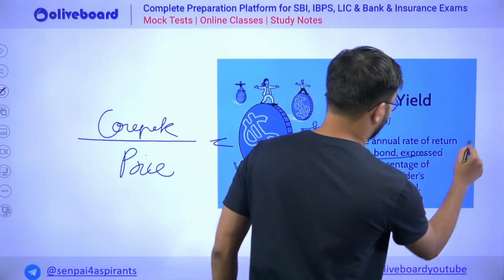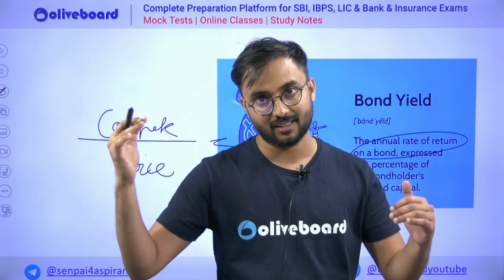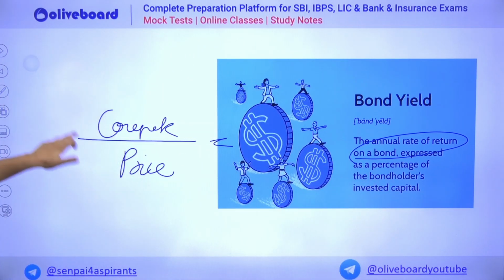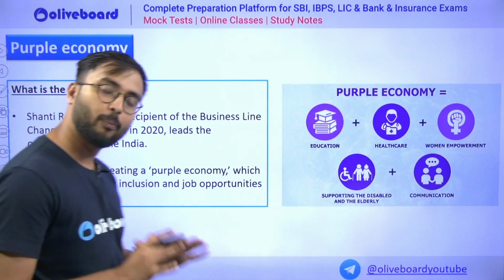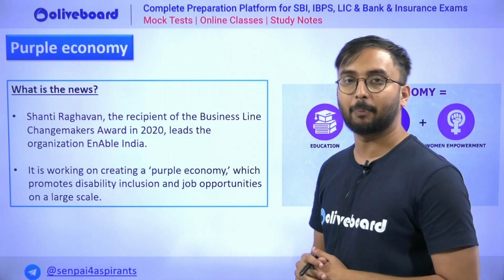So it is nothing but return, the return a person is getting. If the price is high, return is less. If the price is low, the return is high. So this is your bond yield. Now our topic for the bond has been finished. So the next topic is purple economy.